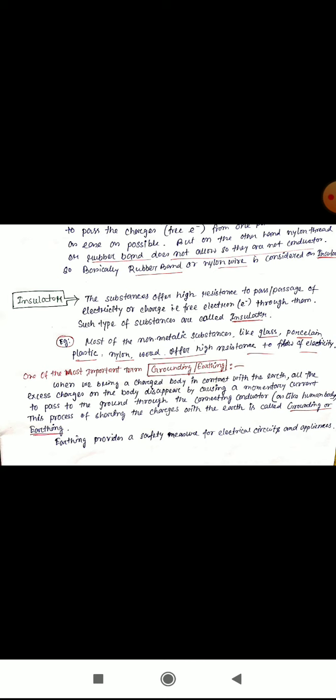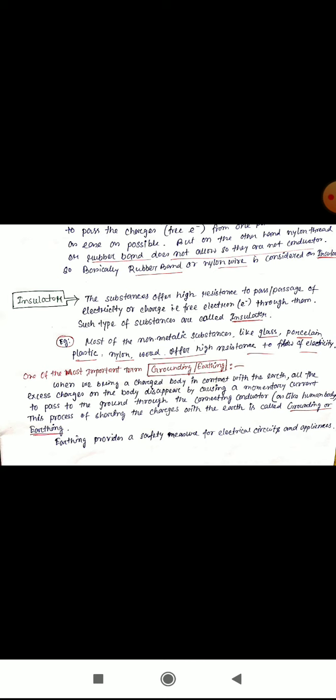Why do we need grounding or earthing in a proper way? Because earthing provides a safety measure for the electrical circuits as well as the appliances, because nowadays in all houses some highly powered electric appliances are used daily, like mixer machine, AC, cooler, TV, inverter, and so many more. If grounding or earthing is not done properly, then some accident will happen.